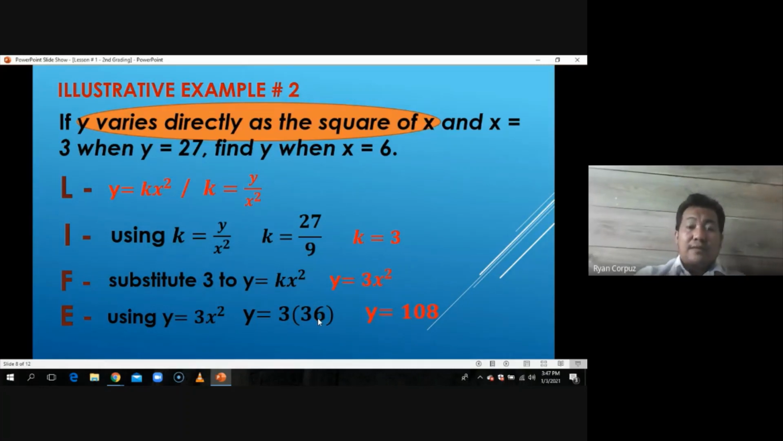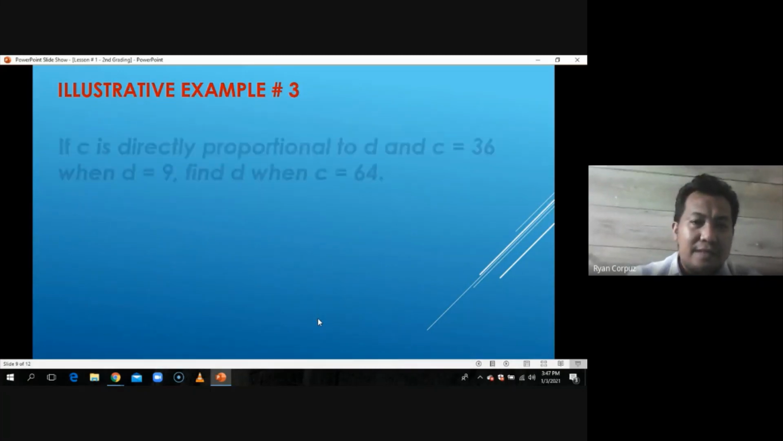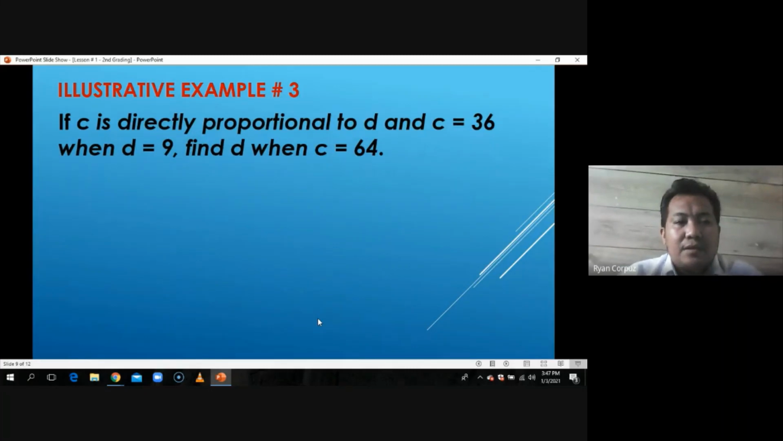So did you get example number 2? So let's try another example. Let's have example number 3 here. So the problem is, if C is directly proportional to D and C is equal to 36 when D is equal to 9, find D when C is equal to 64.